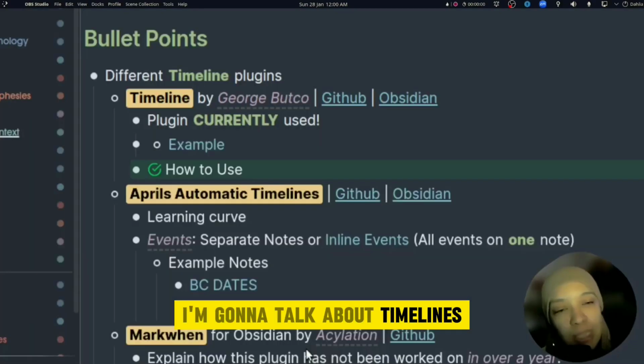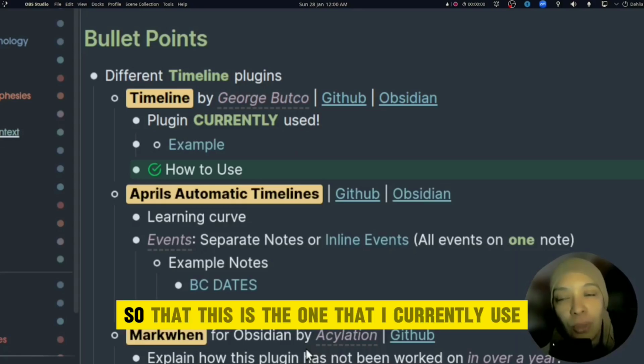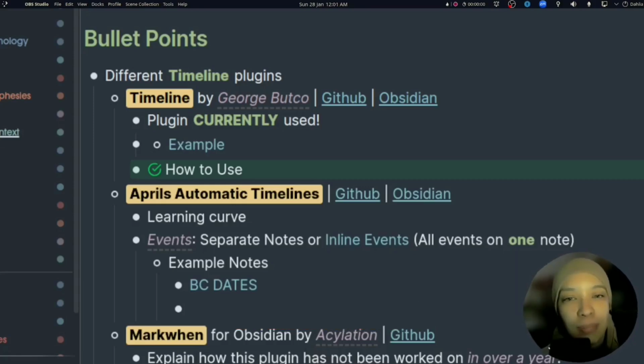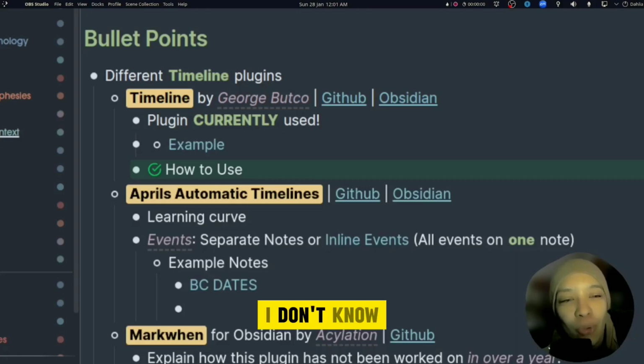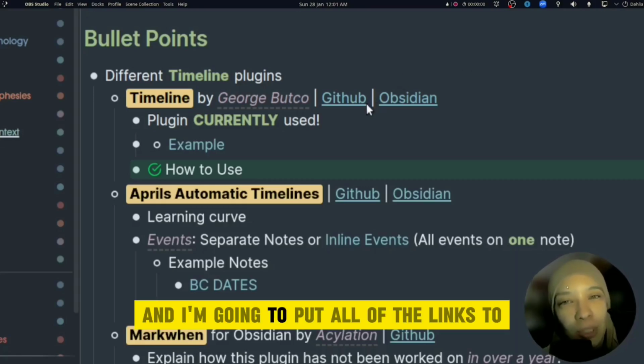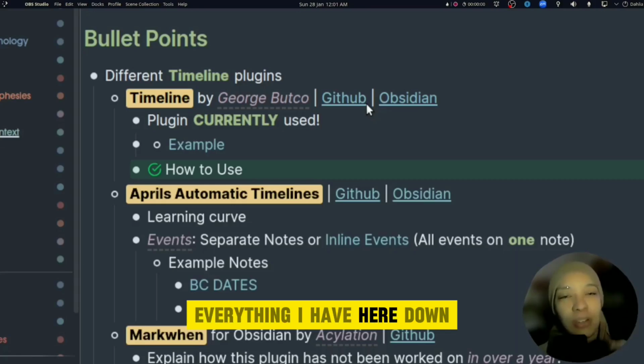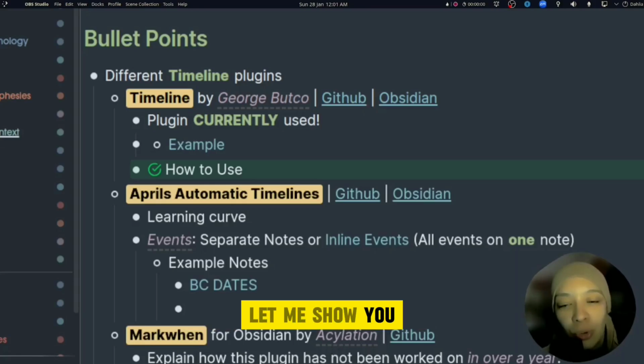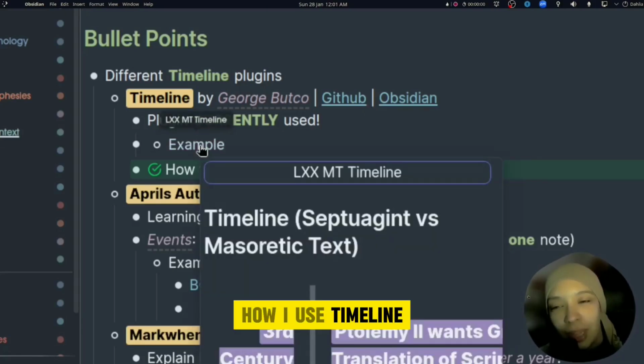I'm gonna talk about timeline. So this is the one that I currently use. It's called Timeline by George Butco. I'm going to put all of the links to everything I have here down in the description for you. And let me show you how I use timeline.